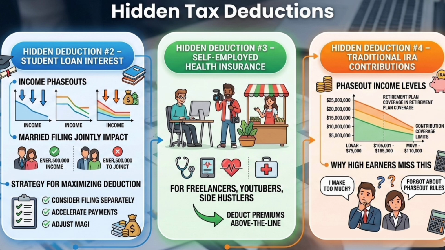For freelancers, YouTubers, side hustlers. Hidden deduction number 4: traditional IRA contributions. Phase-out income levels. Why high earners miss this.